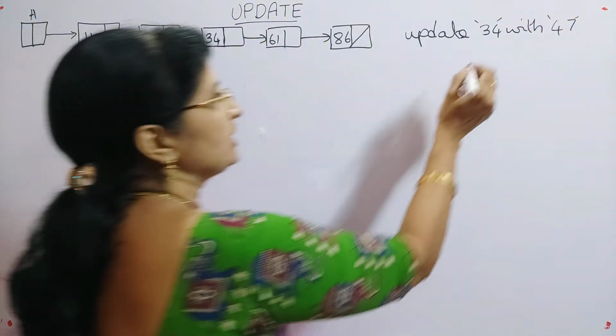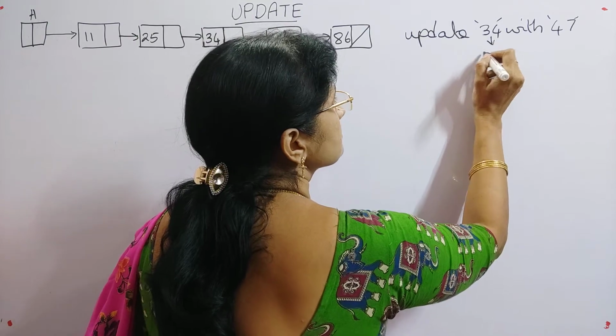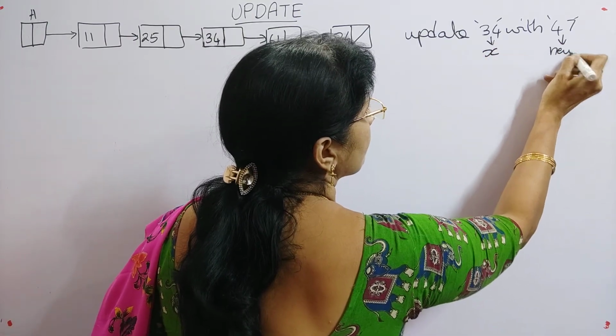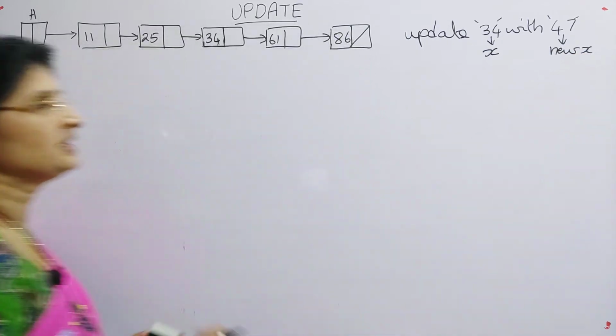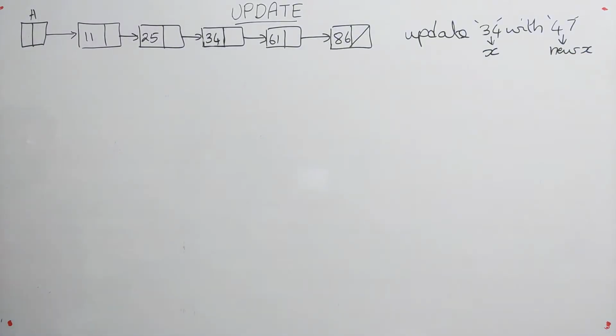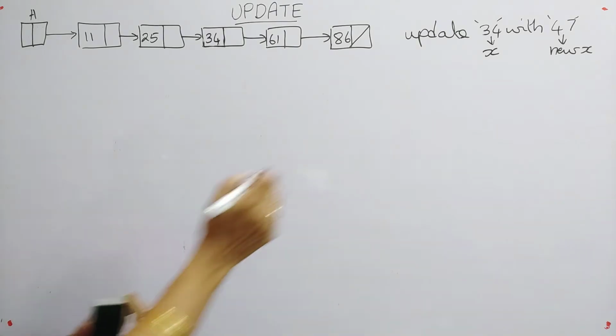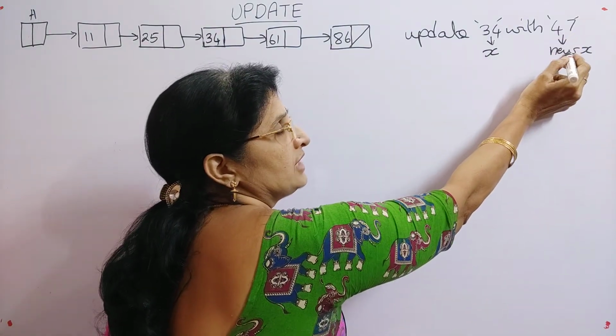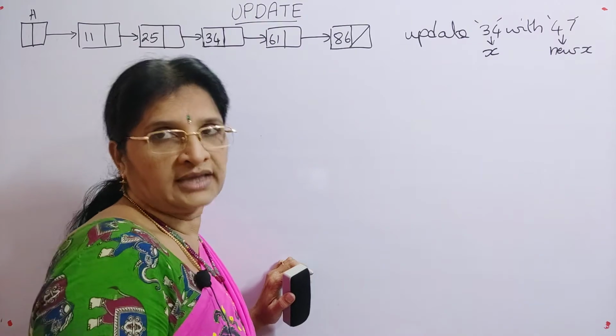So here I am calling the value to be updated x, and the new value that we have to give it as new x.